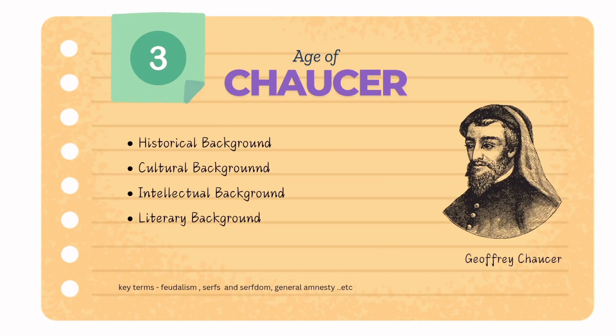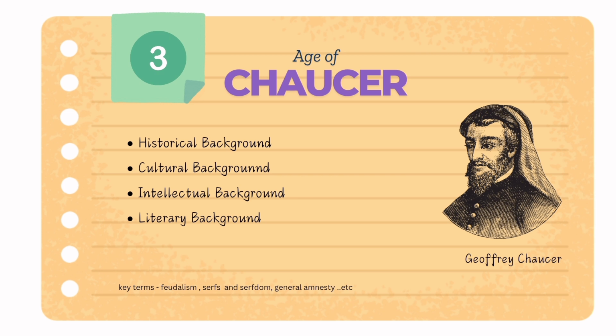So let's know more about the age of Chaucer. Welcome to yet another episode of the world of English language and literature, and we'll be dealing with the age of Chaucer. To know more about the same, we have to know about the historical background, cultural background, intellectual background, and literary background. We have certain key terms to be discussed.